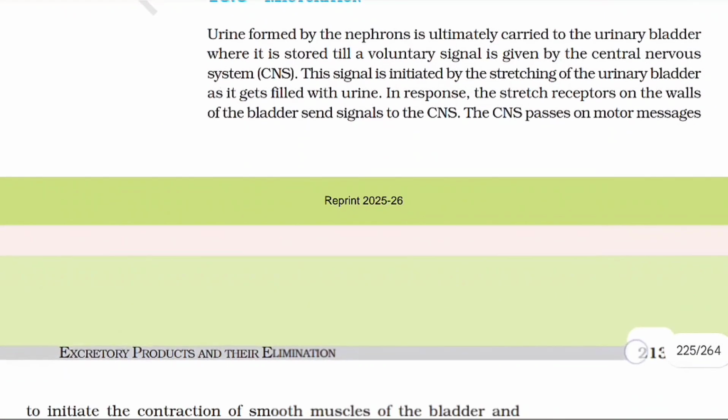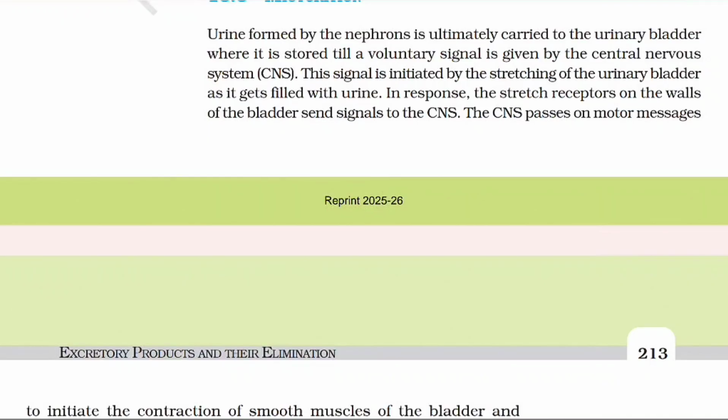Micturition. Urine formed by the nephrons is ultimately carried to the urinary bladder where it is stored till a voluntary signal is given by the neural system, which is central nervous system CNS. This signal is initiated by the stretching of the urinary bladder as it gets filled with urine. In response, the stretch receptors on the walls of the bladder send signals to the CNS.